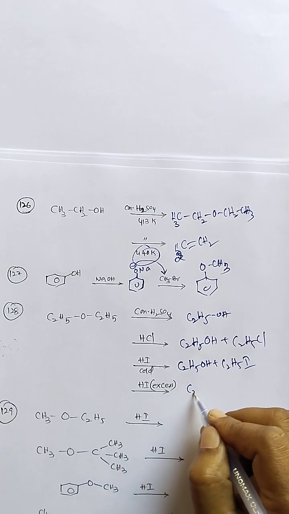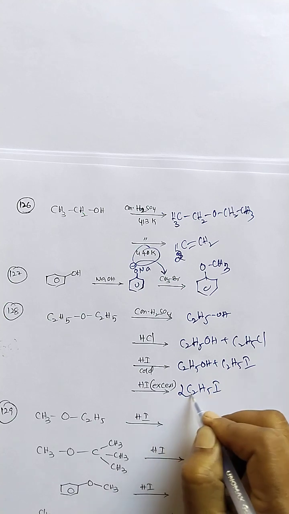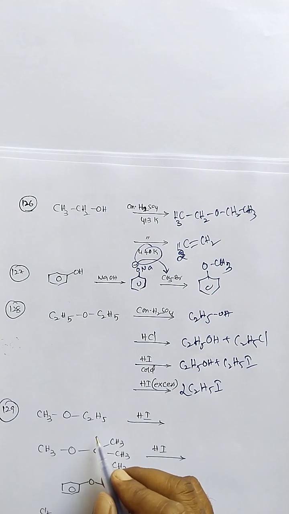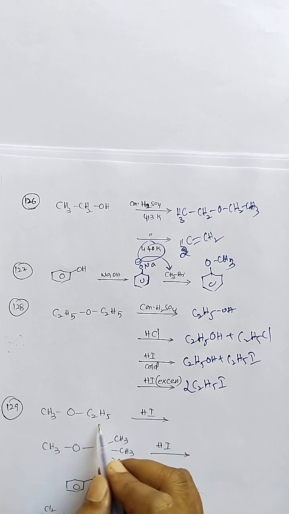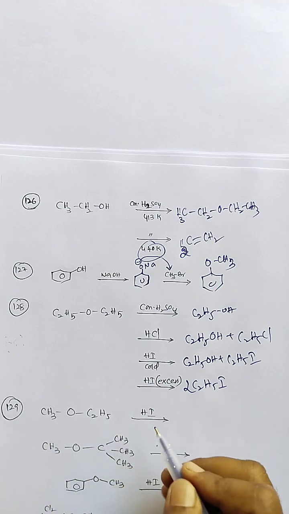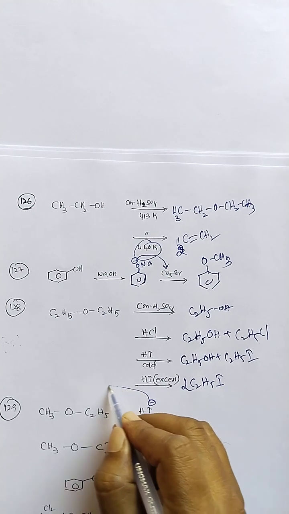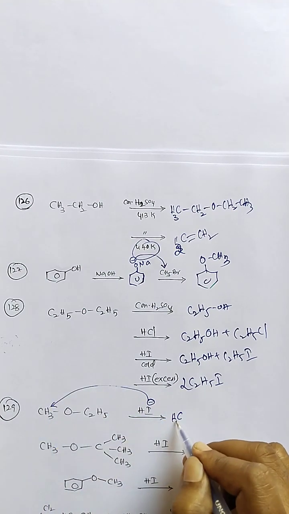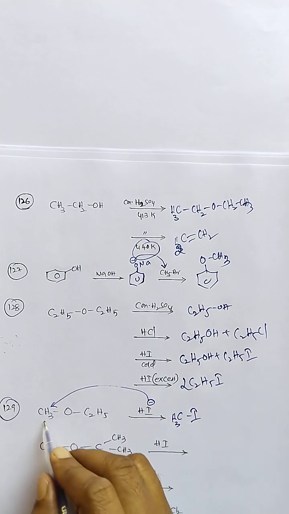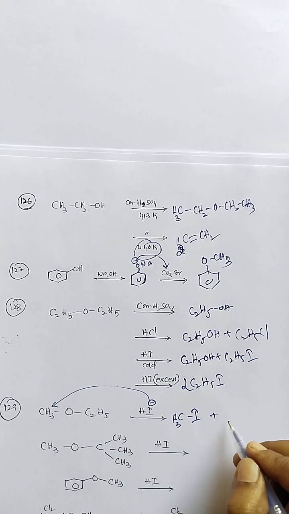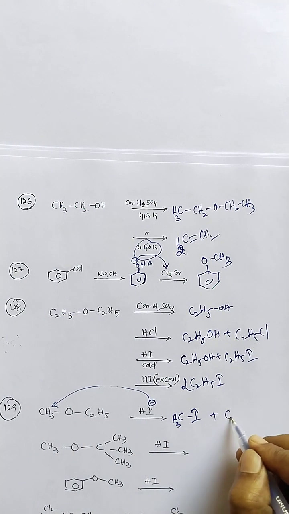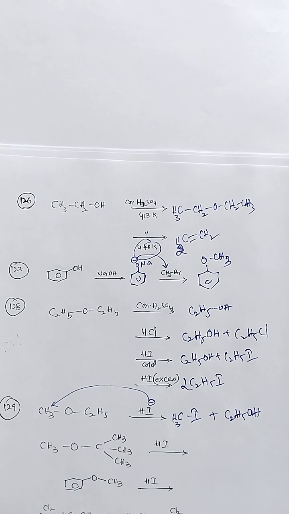With excess HI, we will be getting 2 moles of ethyl iodide only. Ether reaction with HI: for an unsymmetrical ether with smaller groups, the iodide nucleophile will be attacking the smaller group, so methyl iodide is formed, the less sterically hindered side. The bulkier group goes as C2H5OH is formed.